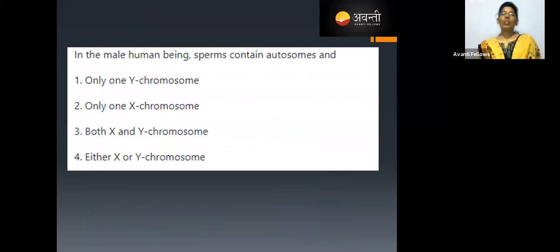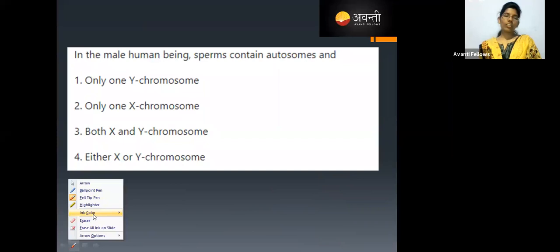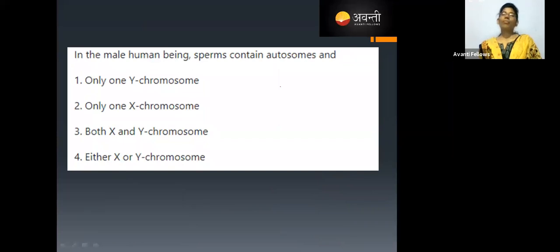And in the male human beings, the sperm contains autosomes, and along with the autosomes, only one sex chromosome, either X or Y.